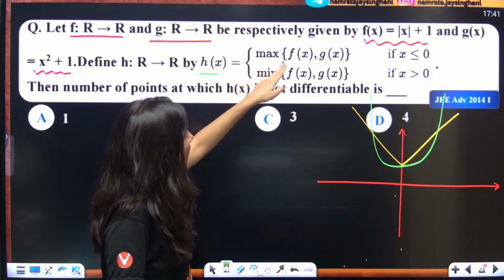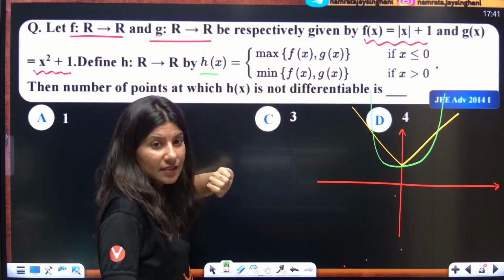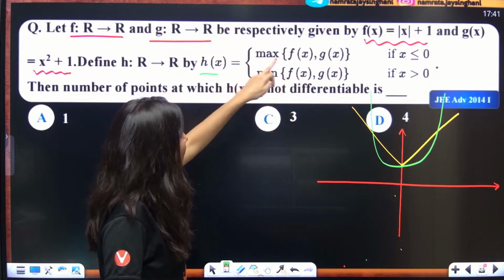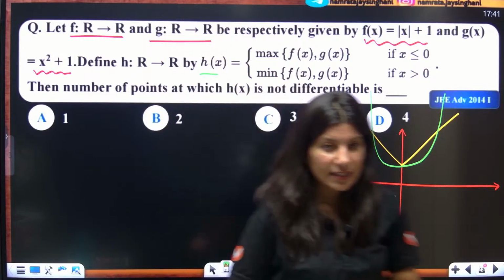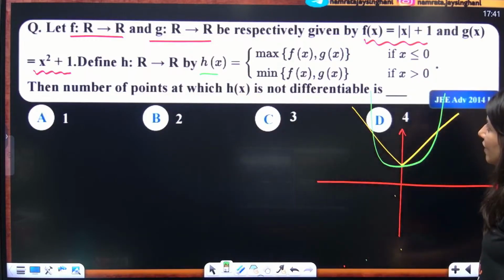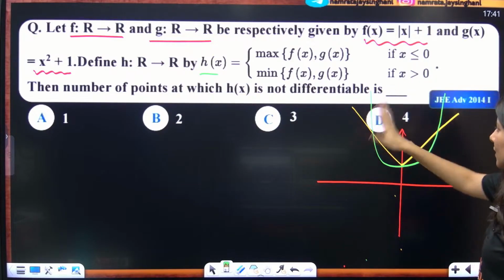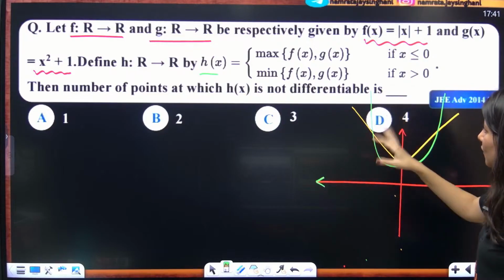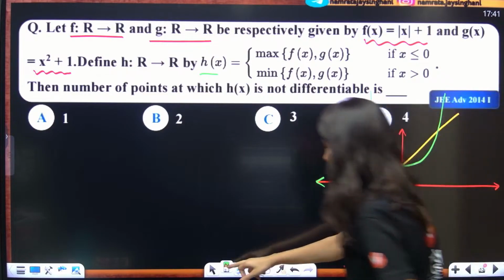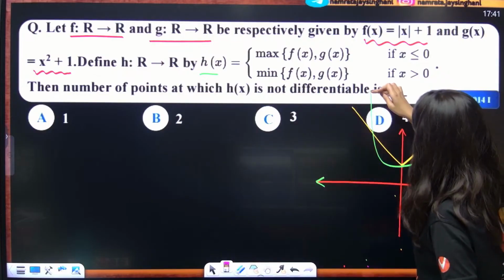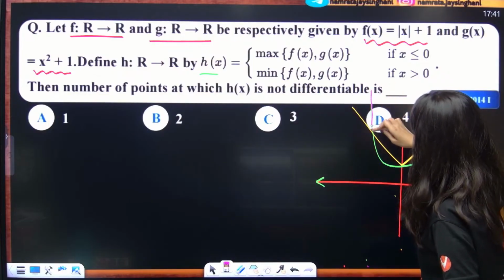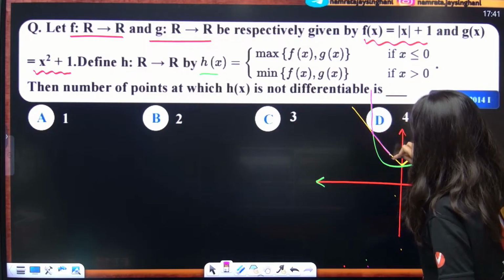we are looking for the maximum of f(x) and g(x). Right? We are looking for the maximum of f(x), g(x). Correct? So, the maximum of f(x), g(x). On the left hand side, this is x less than 0, the maximum will look like this. So let me just draw it in pink color. Maximum, whoever is greater will win, and that will be the graph of